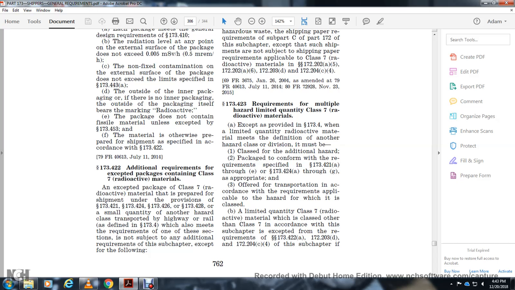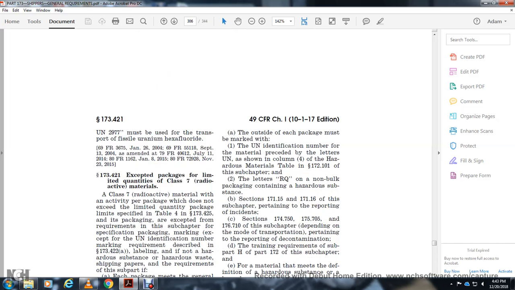A small quantity of hazardous material transported in a rare way, defined in 173.4, means the requirements of one of the possessing are not subject to the additional requirements of the subchapter, except for the following. The outside of each of the packages must be marked with the UN identification number of the material preceded by the letters UN, shown in column 4 of the hazardous materials table of 172.101 of the subchapter. The RQ marking applies to bulk packaging containing a hazardous substance.